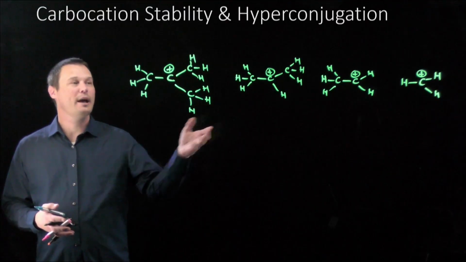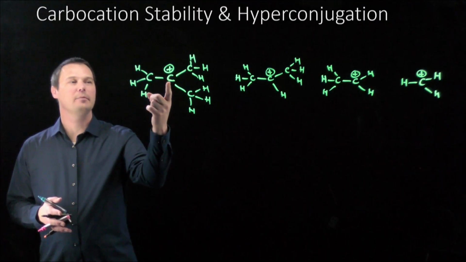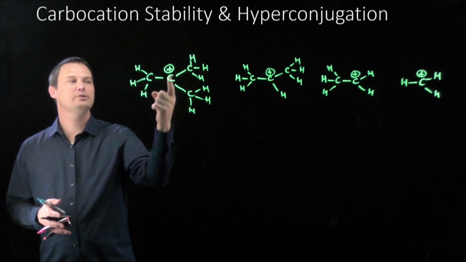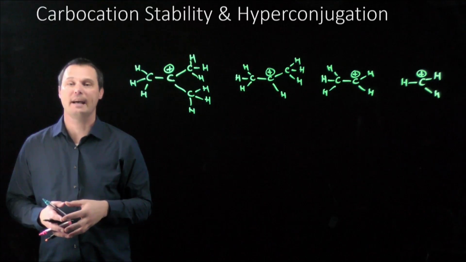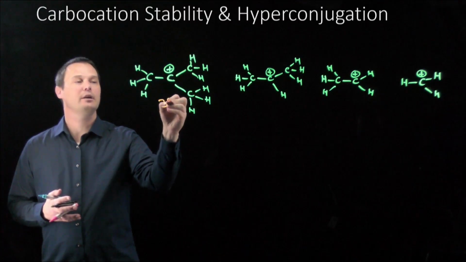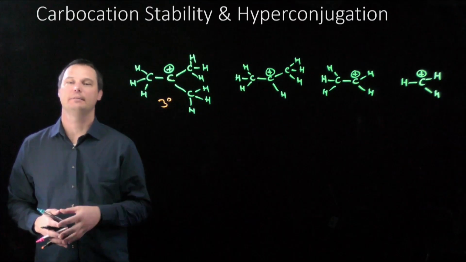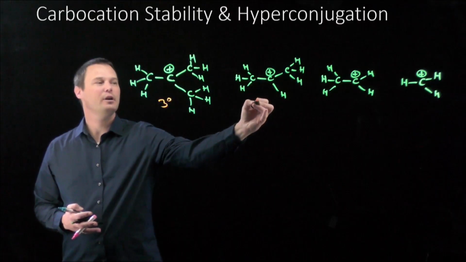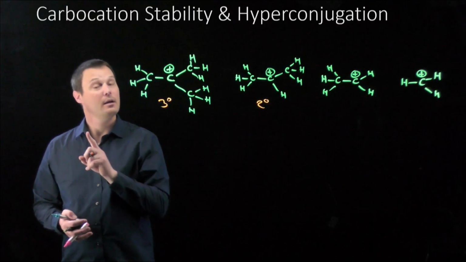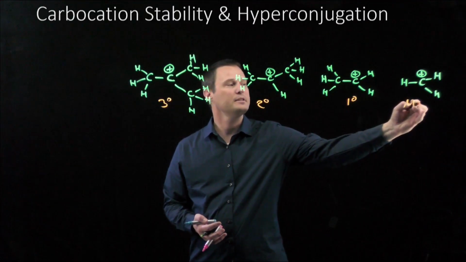When we see a carbocation, the first thing we need to do is label it by its degree of substitution. We look at the carbocation carbon, and we count up the number of other carbons to which that carbocation carbon is attached. This carbocation is attached to 3 other carbons, so we call this a tertiary carbocation. Not third-degree carbocation. Tertiary carbocation. When the carbocation carbon is attached to 2 other carbons, this is a secondary carbocation. Not 2-degree. Attached to 1 other carbon is primary, and no other carbons is a methyl carbocation.